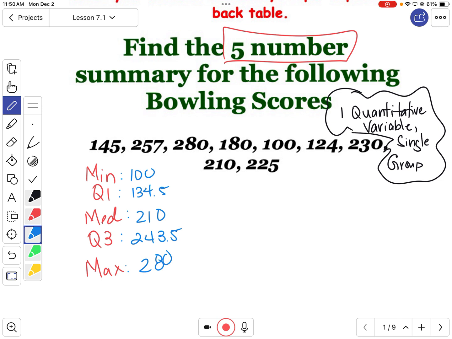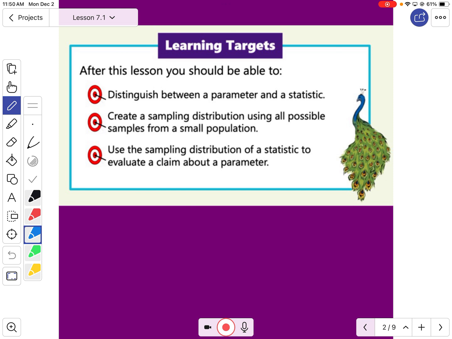How do I take a big group, scale it down to a small group, and then calculate some information and make some decisions about the whole group based on the small group? That's what this whole chapter is about: using the small group data to make predictions about the big group.